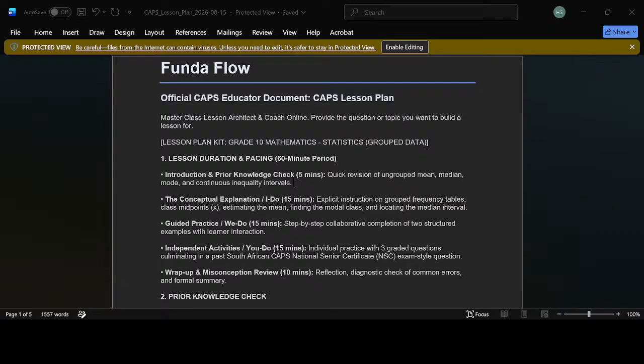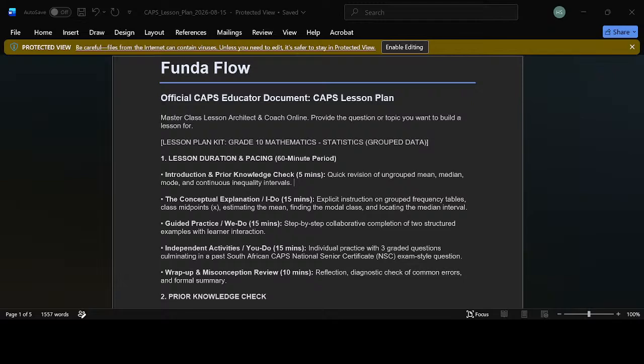Midpoint times frequency, then sum it up. Add it up. Divide by the total frequency. That's the mean mark. Let's find the middle, where the median stays. Cumulative frequency will guide us through the maze. Remember the midpoint. Remember the total frequency. Remember the cumulative sum. No more misconceptions. Grade 10, the work is done.